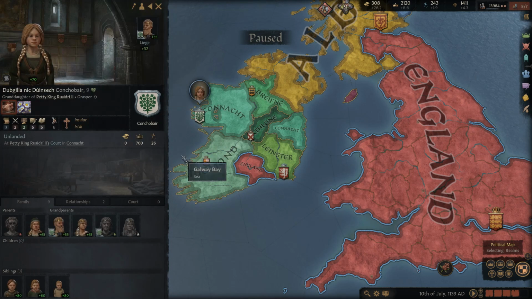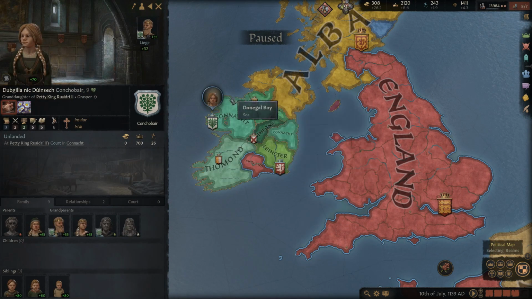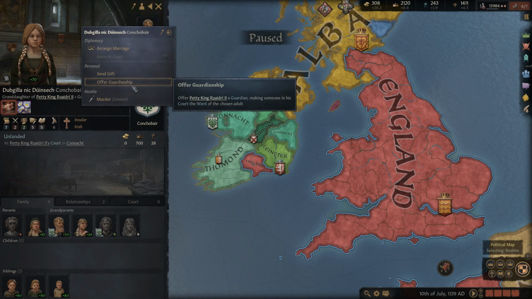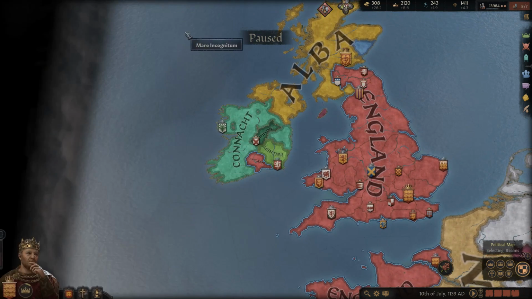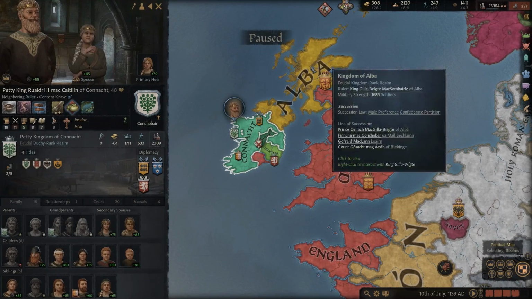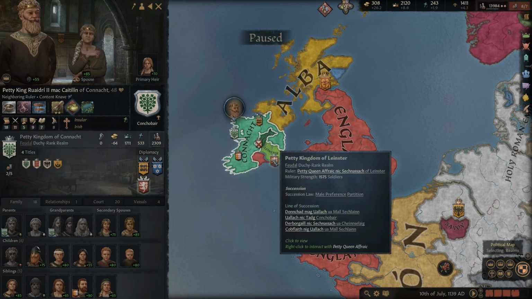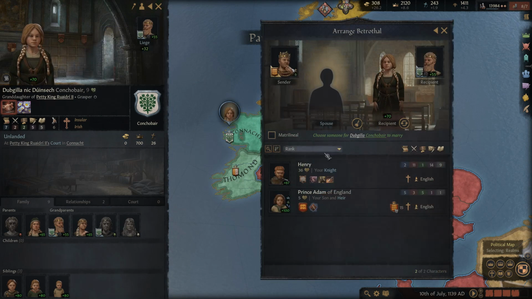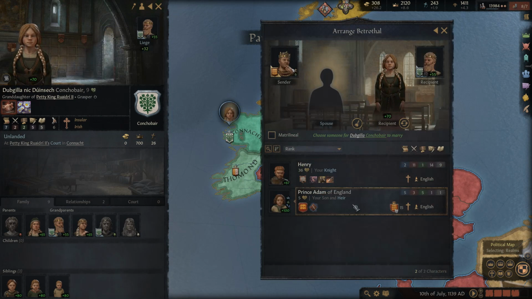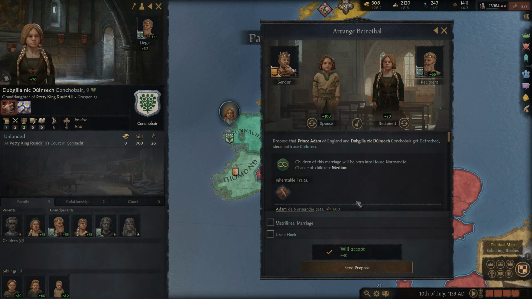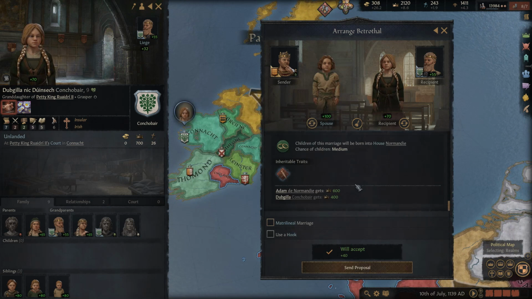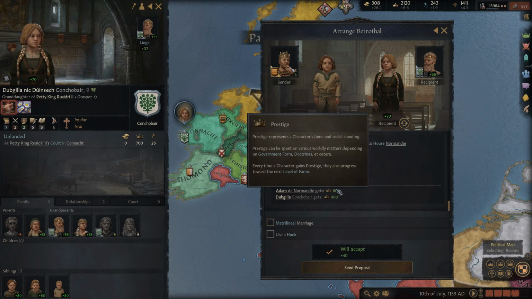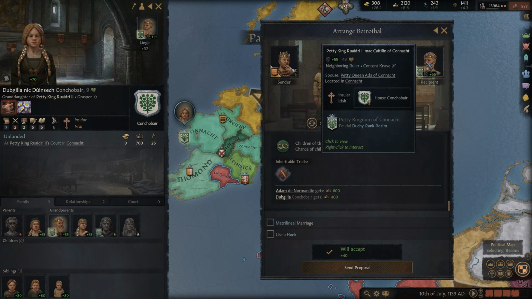So this is really the best situation that can happen. You know that you're not going to lose it as long as he stays on the throne here, which you have an alliance with him, so you can kind of help ensure that he stays on the throne. So yeah, if this works out, we can gain almost all of Ireland in one marriage. One marriage, guys. Yeah, this is really good. We're going to do this. So we're going to do the marriage with Prince Adam here. And he will accept it, of course.